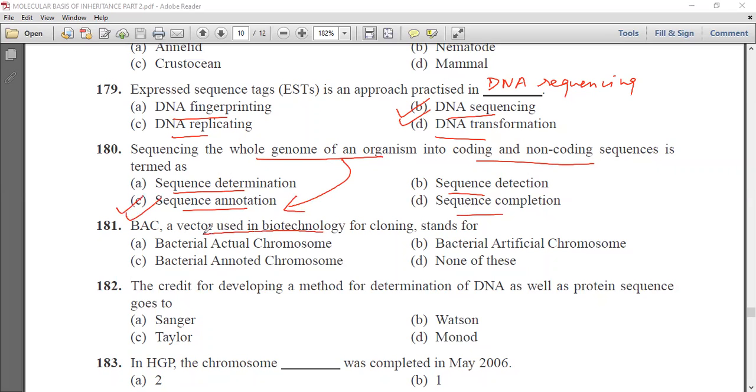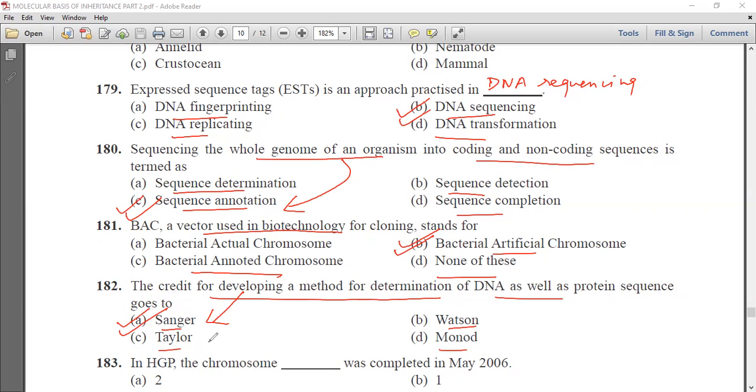BAC, a vector used in biotechnology for cloning, stands for bacterial actual chromosome, bacterial artificial chromosome, bacterial annotated chromosome, or none of these. So we know that it represents the bacterial artificial chromosome. The credit for developing a method of determination of DNA as well as protein sequences goes to Sanger, Watson, Taylor, and Monod. So we know that the credit goes to Sanger.